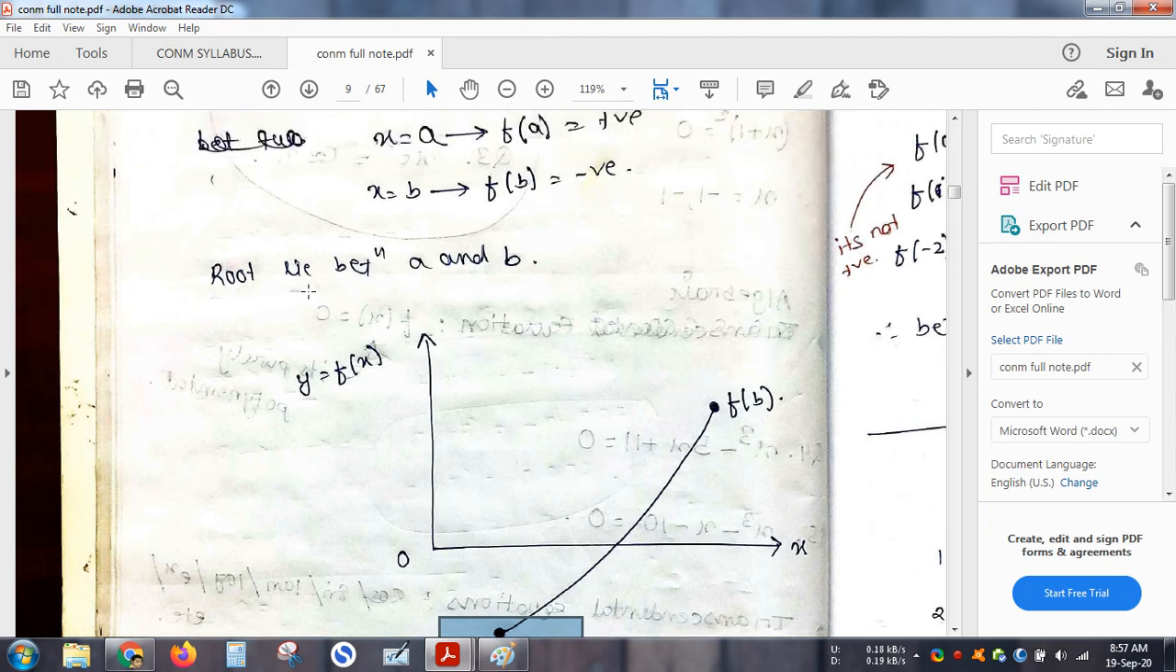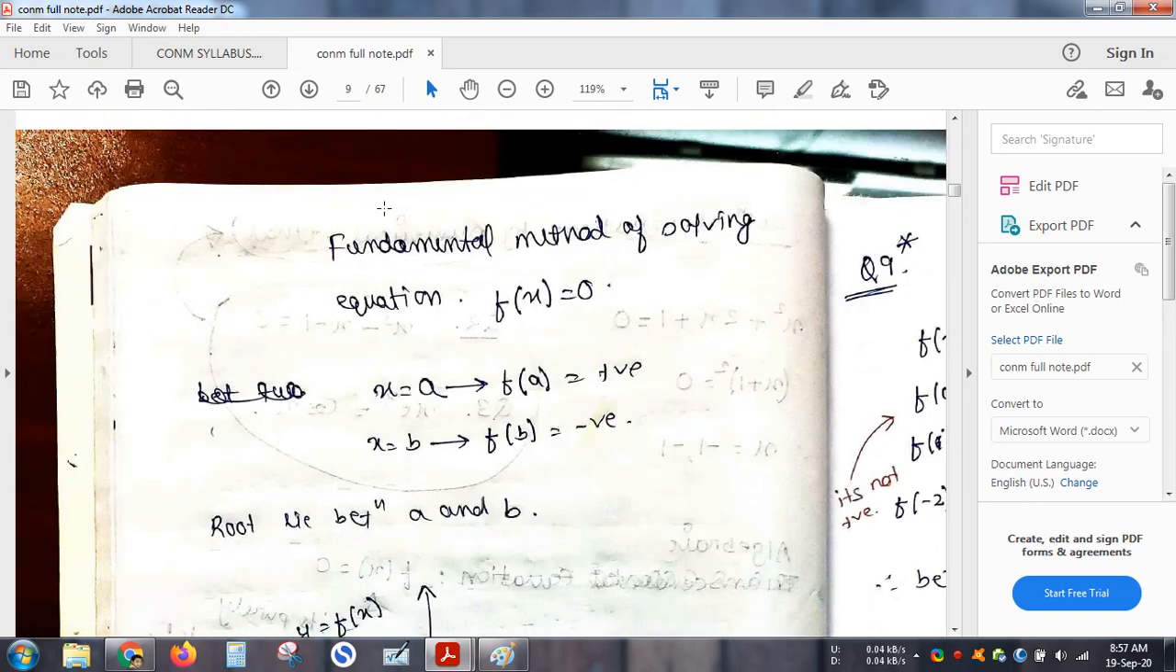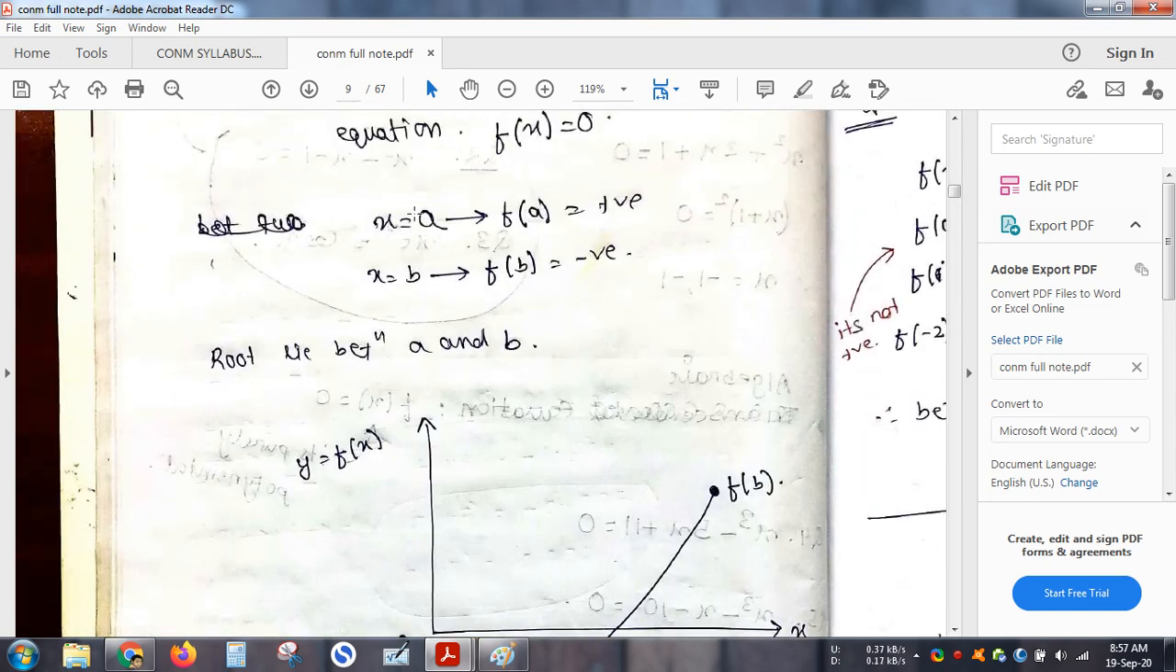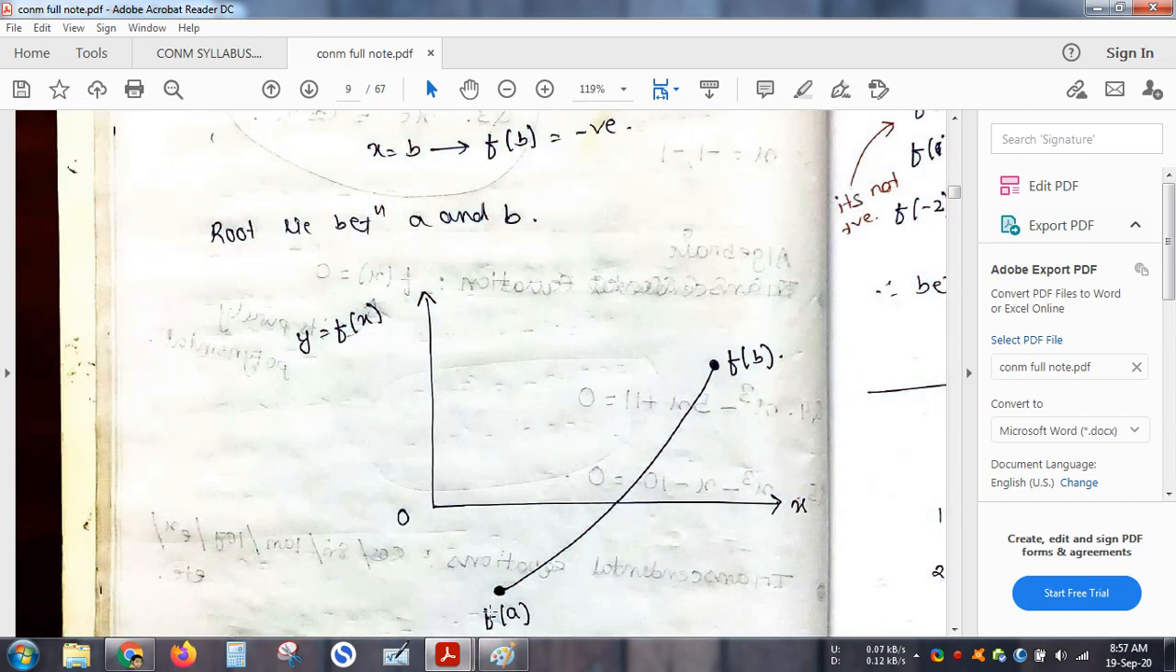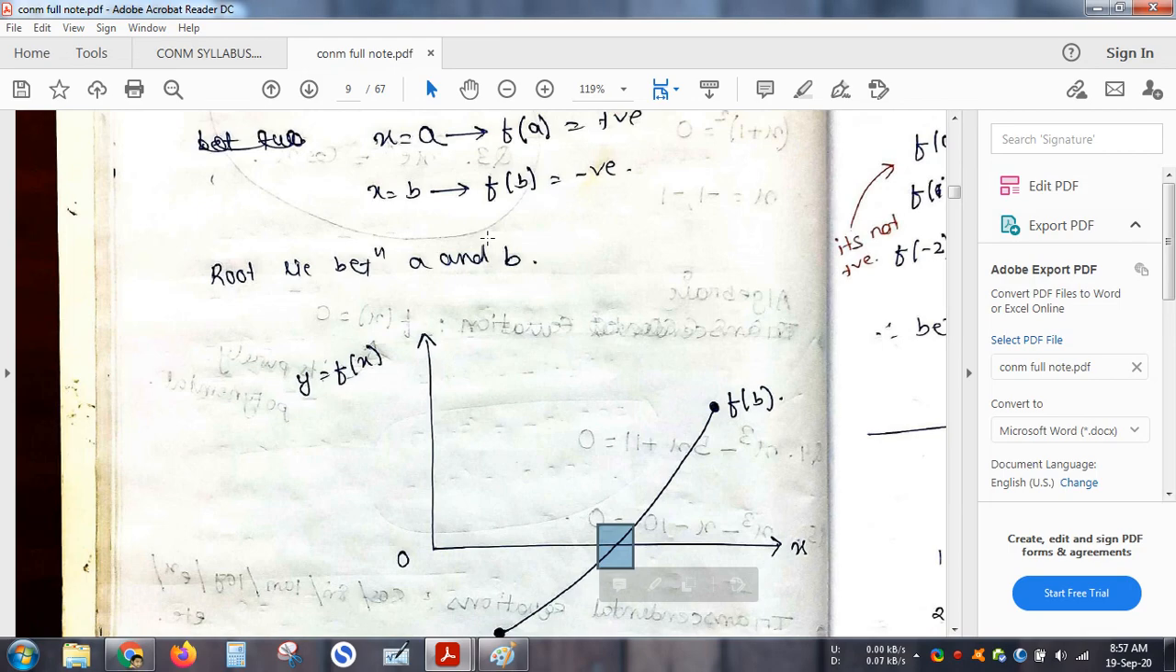A root is that value of x for which my function is 0. The f of x is 0, isn't it? So for one value I am getting positive, for another value I am getting negative. That means from negative to positive, the change, there is some value where it is 0. Hence this is my root.